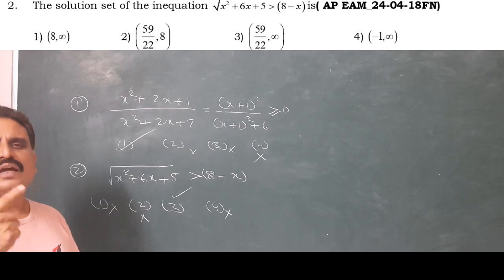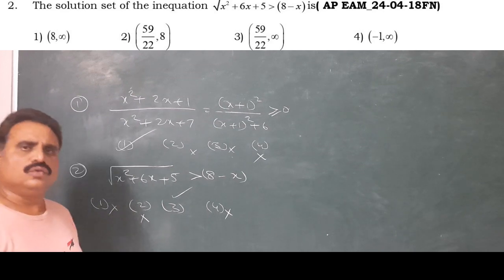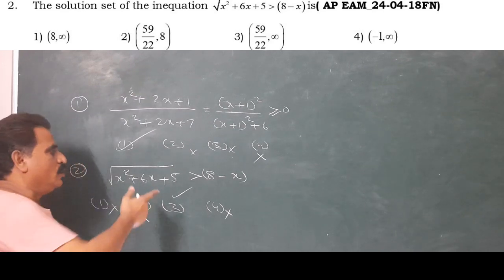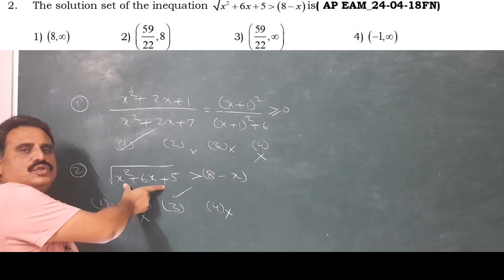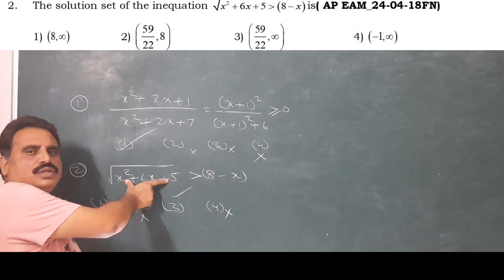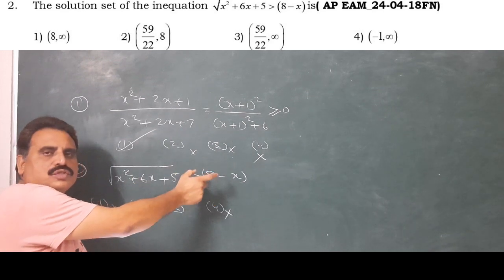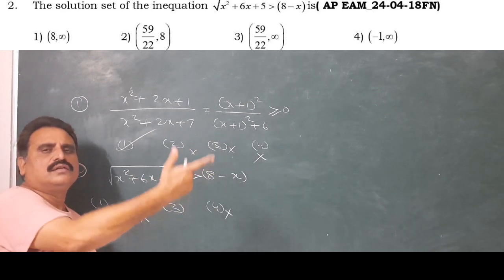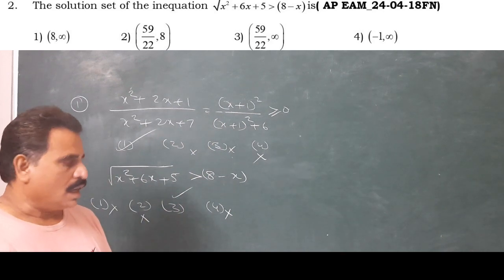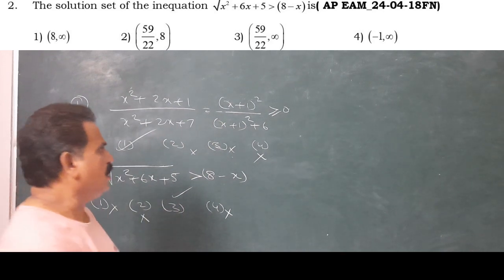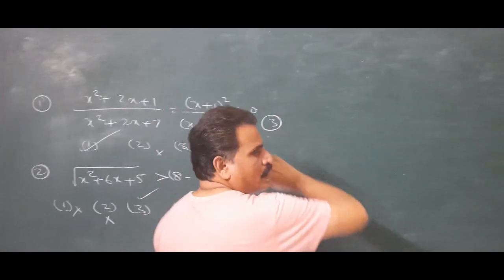You can solve that without calculation. But how to solve it properly? You learn that. Now, look here. The quantity under the root must be greater than or equal to 0, as well as this is greater than 0. Squaring both sides and simplifying, we solve that. Definitely you get the solution. Now, we are coming to question number 3.